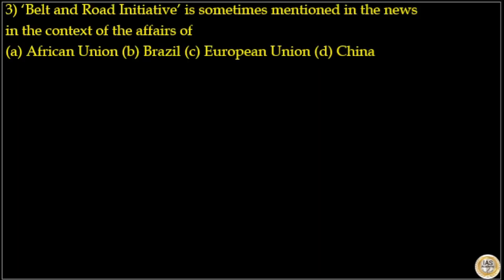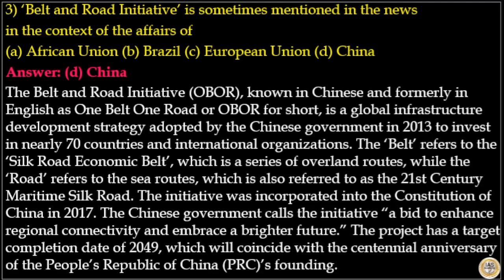Next is, Belt and Road Initiative is sometimes mentioned in news in the context of affairs of. Options are African Union, Brazil, European Union and China. Here the answer to this question is option D, China. The Belt and Road Initiative, known in Chinese and formerly in English as One Belt One Road, is a global infrastructure development strategy adopted by the Chinese government in 2013 to invest in nearly 70 countries and in international organizations.